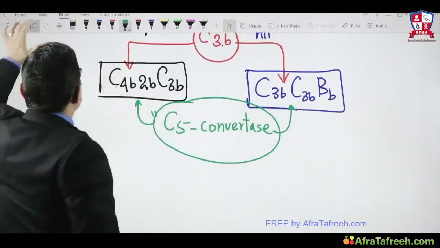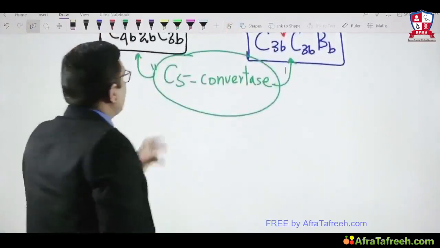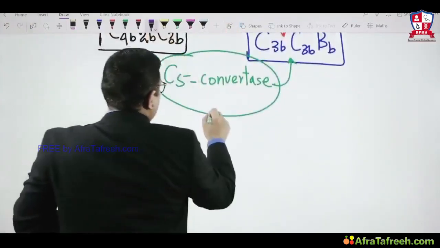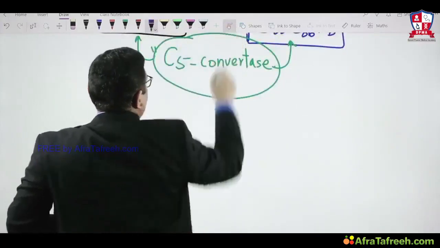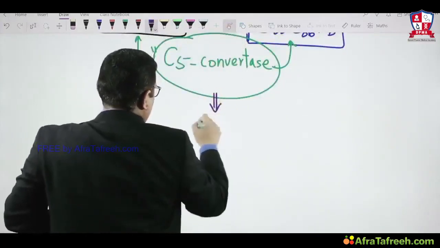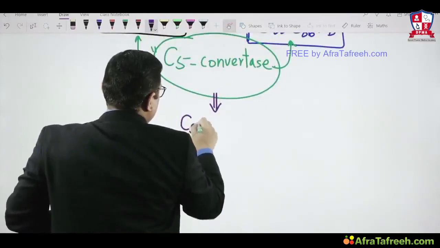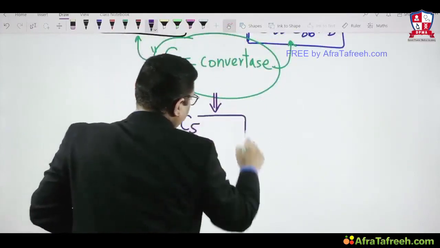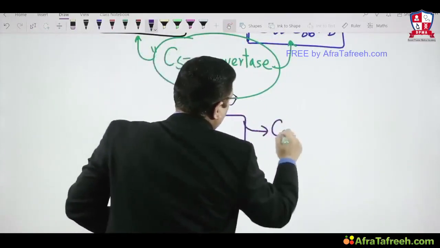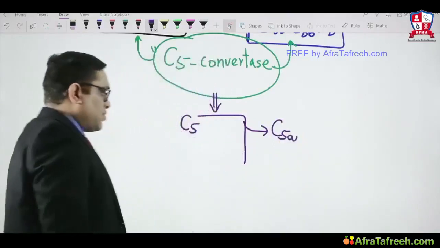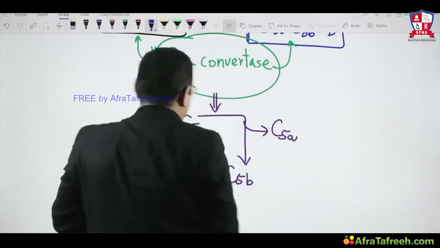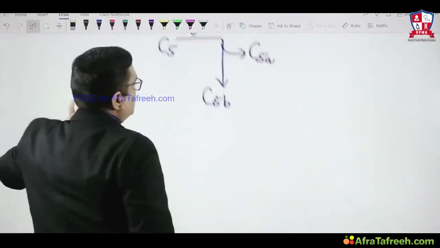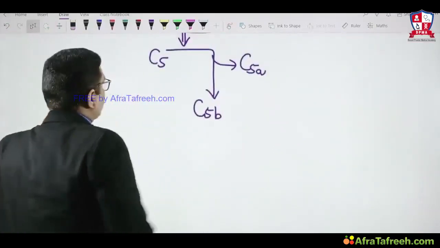What is the function of this C5 convertase? C5 convertase will cause cleavage of C5. So C5a anaphylatoxin will be removed, and the remaining C5b will be formed. This is how complement C5b is formed from the C5 convertase.